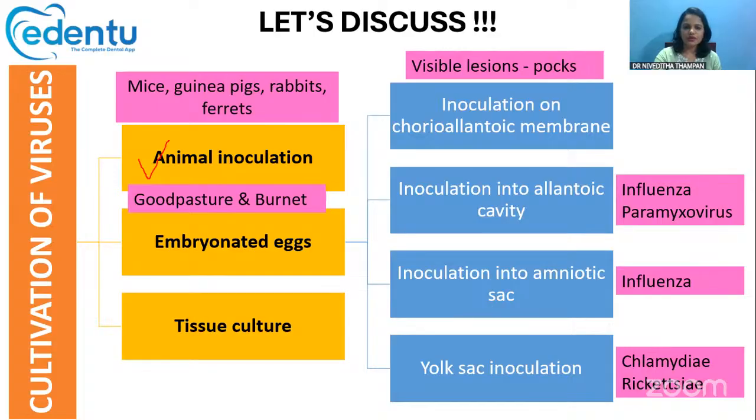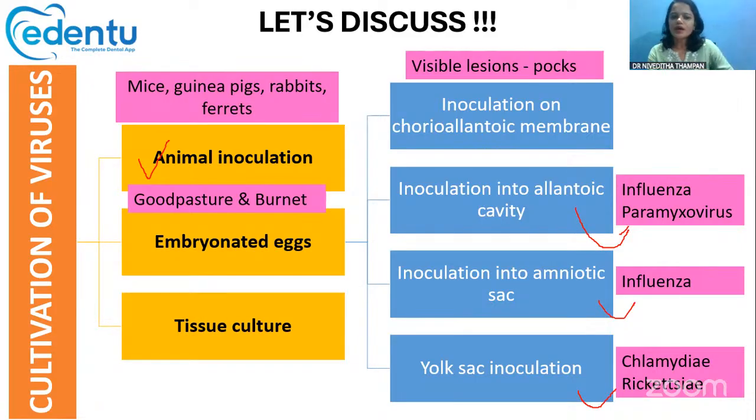For the allantoic cavity, such inoculation is mainly done for influenza and paramyxovirus. For the amniotic sac, it is the influenza virus. And for the yolk sac, it is for cultivation of chlamydia and rickettsia. Then the third method is tissue culture. In cell lines, you can do tissue culture for these viruses also.